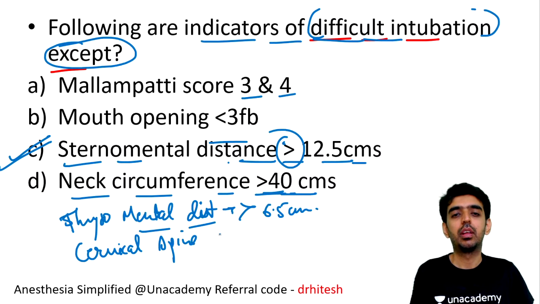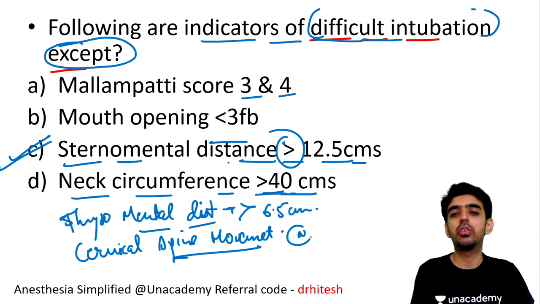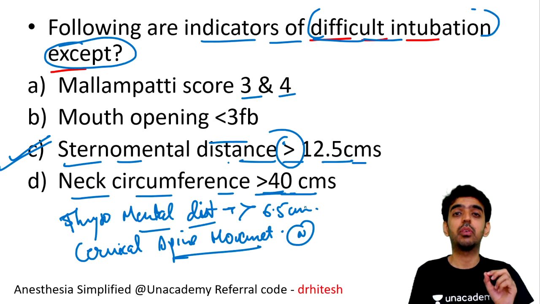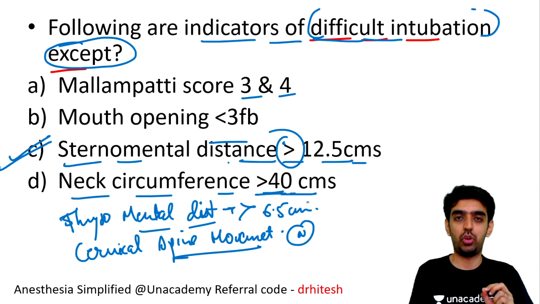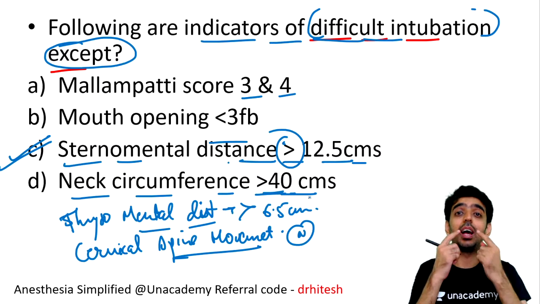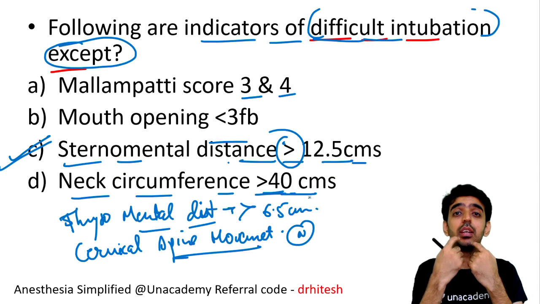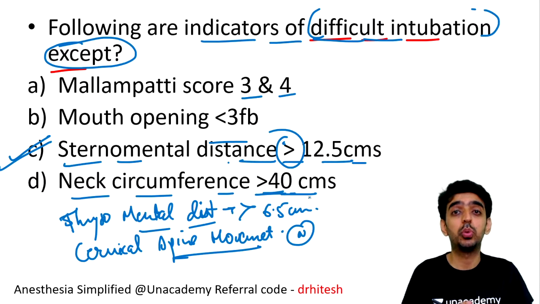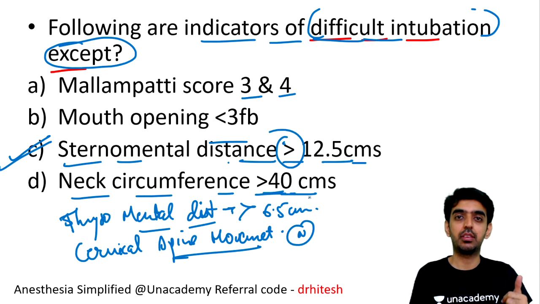Cervical spine movement. If the movement is normal, that means the patient is able to extend and flex the neck. That means the cervical spine movement is normal. If the patient is not able to do this while performing laryngoscopy, there will be a problem in the alignment of the axes, the pharyngeal, laryngeal, and oral axis. If that is not aligned, you will not be able to visualize the glottic opening. Got it, guys?